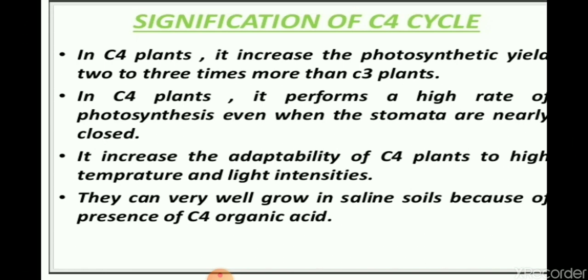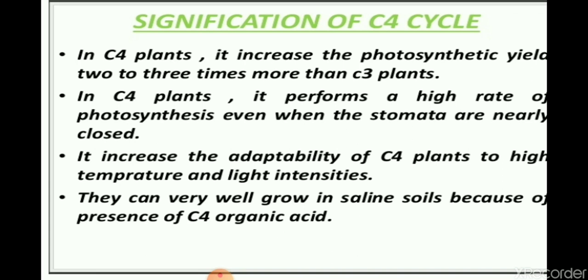Now the significance of the C4 cycle. The C4 cycle increases the photosynthetic yield 2 to 3 times more than C3 plants. It performs a high rate of photosynthesis even when the stomata are nearly closed. It increases the adaptability of C4 plants to high temperature and high light intensity. C4 plants can grow very well in saline soils because of the presence of C4 organic acids.